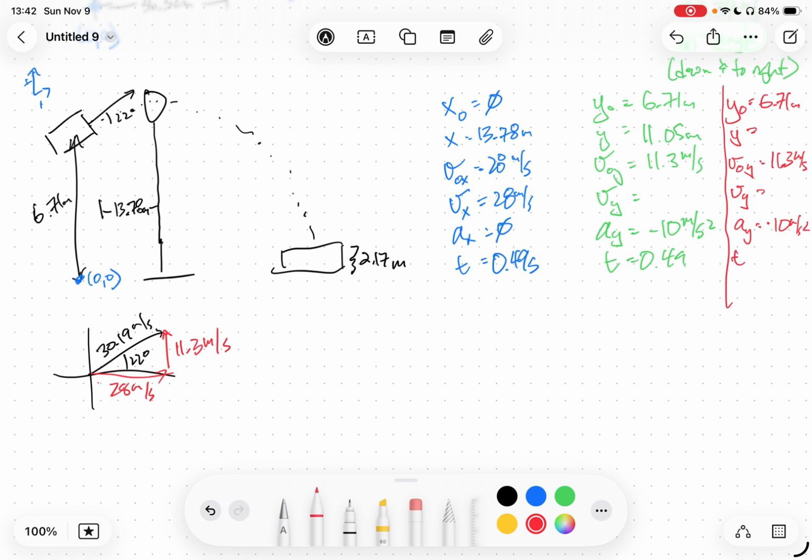And the amount of time, well, this isn't the same amount of time that it takes to get to the hoop necessarily. I mean, maybe the hoop is the highest point, but we don't know for sure. So we don't know time. We don't know final position. We don't know final velocity. This looks like we can't solve it until we remember that at the highest point of projectile motion, an object will have a vertical velocity of 0.